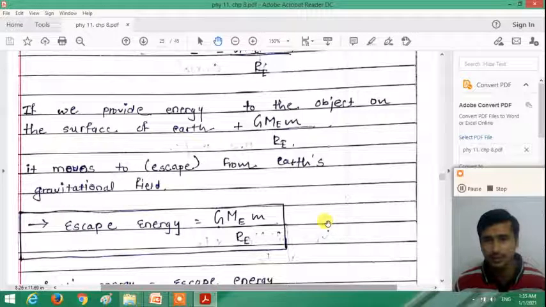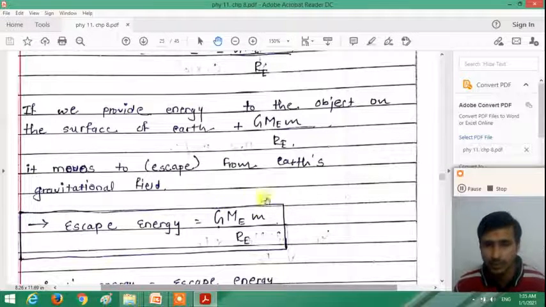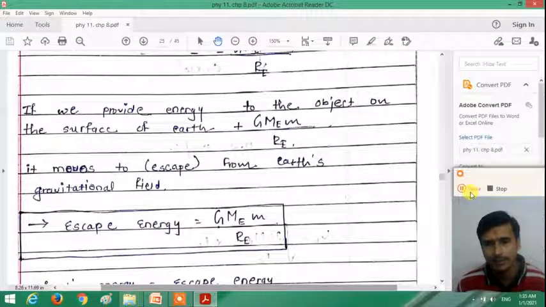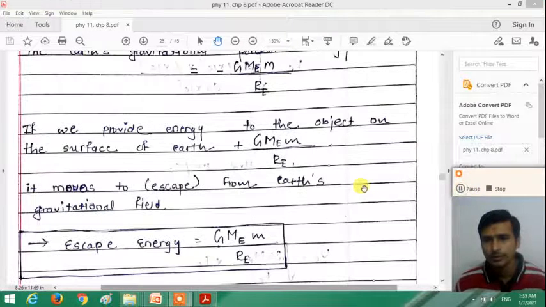If we consider another object on another planet, we take the mass of that planet, right? So the escape energy on the surface of the earth is equal to G Me m divided by Re. Right? Understand?